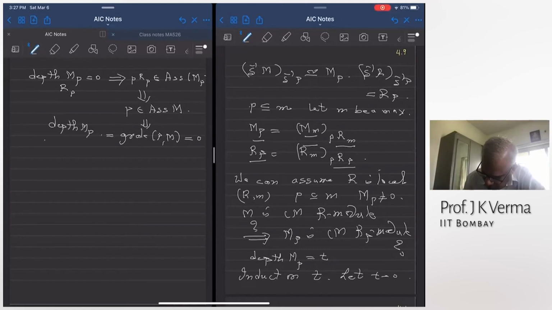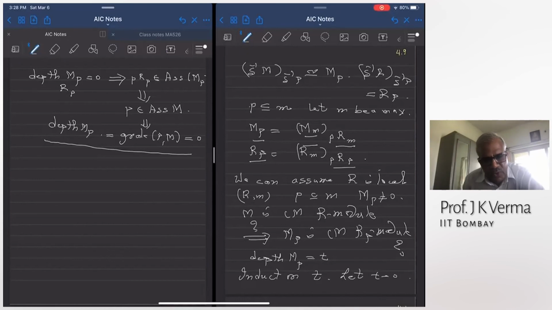Okay, this is another fact I want to prove, that depth of MP is grade of PM. I'm trying to show that M localized at P is a Cohen-Macaulay RP module, but also I'll prove that depth of MP is grade of PM. In the base case of induction on the depth of MP, I have proved that these two numbers are equal. I have to now show that MP is Cohen-Macaulay. Depth of MP is 0.